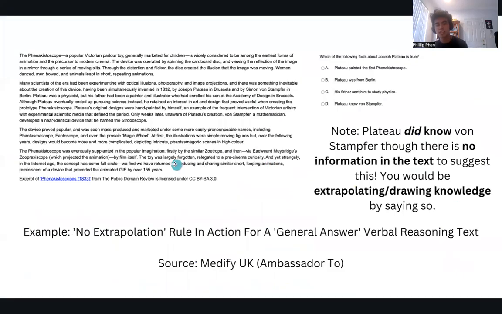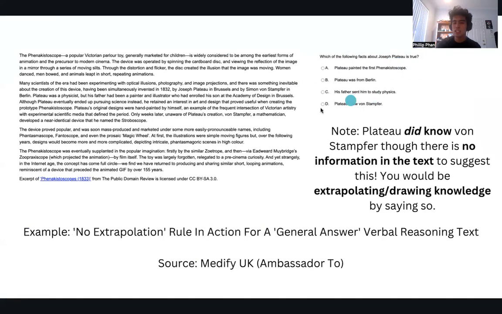All right, so here's an example of the no extrapolation rule in action. Here's a text about the kaleidoscope, where when you look at it you can see a moving image, and they're talking about it being the start of photography. I'm not really here to talk to you about that. My point is the question they ask you: which of the following facts about Joseph Plateau is true?